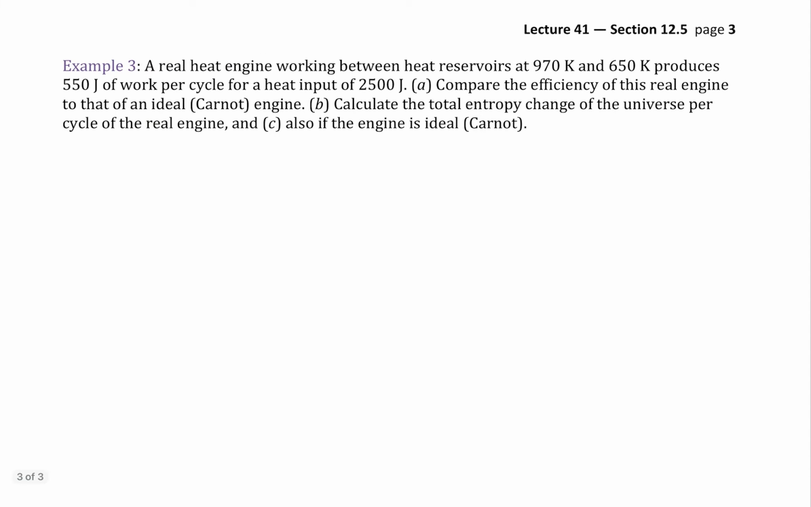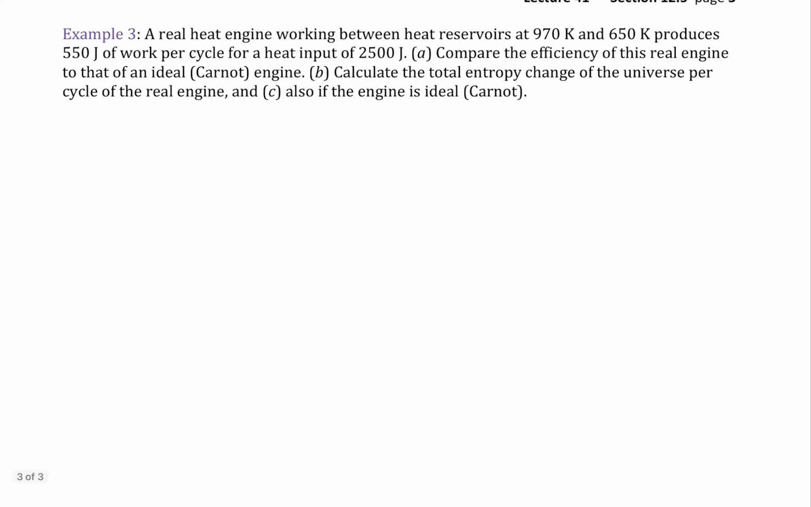Example 3. This is the last one. This is going to be the one that involves a heat engine, as was mentioned in the different types of problems. So a real heat engine working between heat reservoirs of 970 Kelvin and 650 Kelvin, so no need to convert since they're already given in Kelvin, produces 550 joules of work per cycle for a heat input of 2,500 joules. Now do note that since we were told both the temperatures of the hot and cold reservoirs as well as the heat flow, that means we're definitely going to be comparing between actual efficiency and ideal efficiency. Whenever you're given both sets of numbers, there's going to be some comparison.